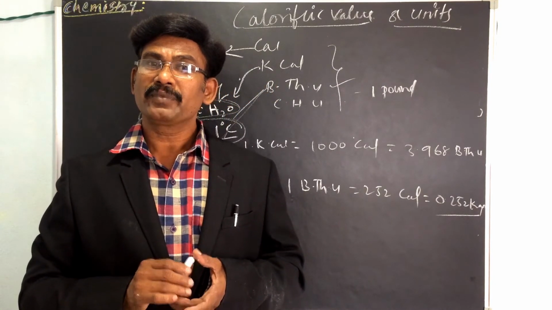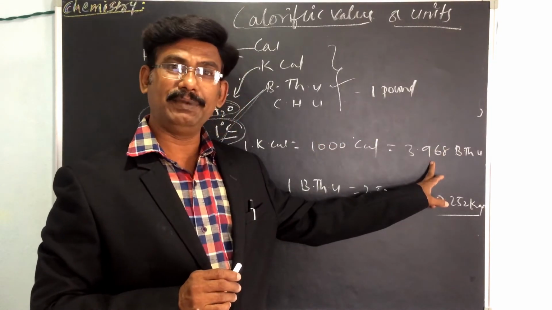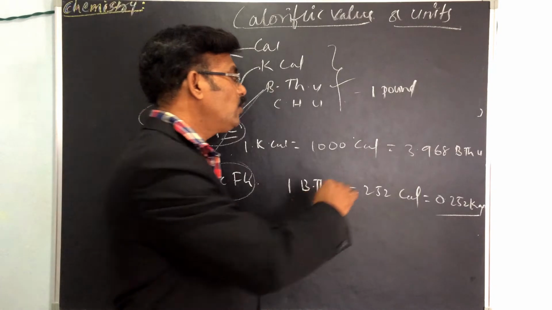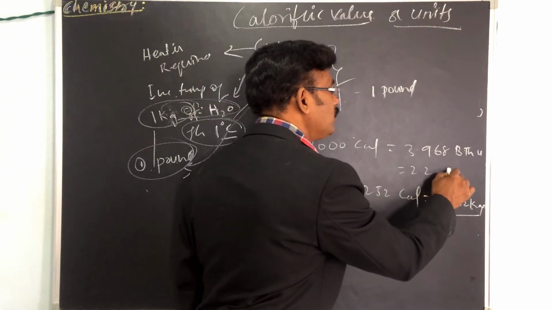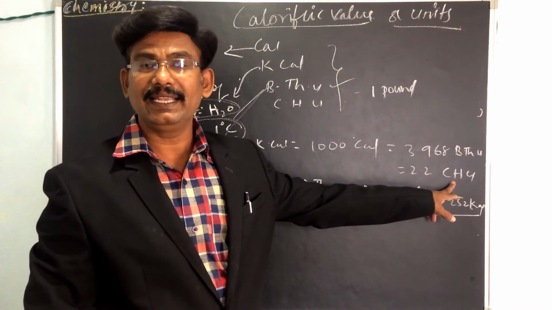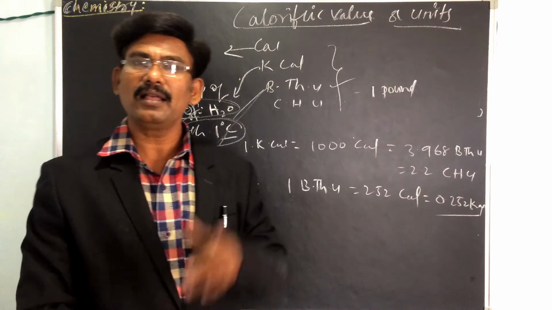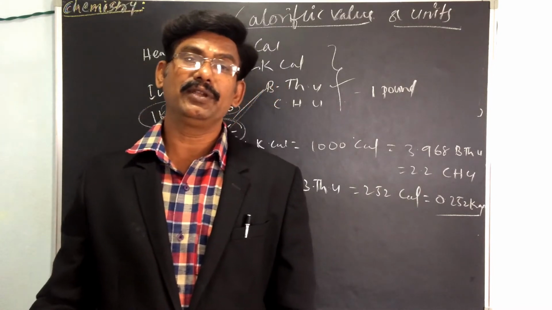So here 1 kilocalorie is equal to 3.968 BTU, which is equal to 2.2 CHU, the centigrade heat unit. This is the centigrade heat unit.